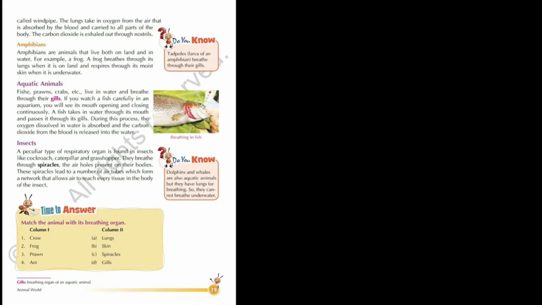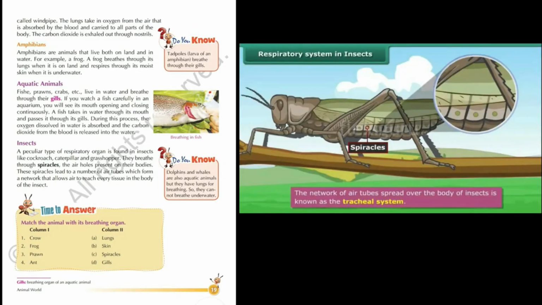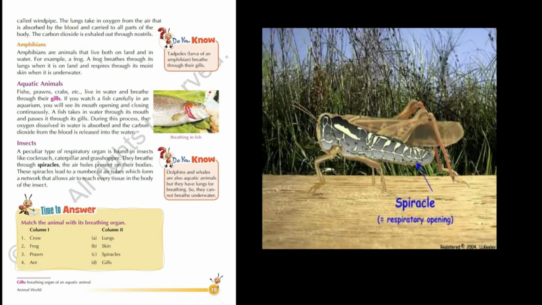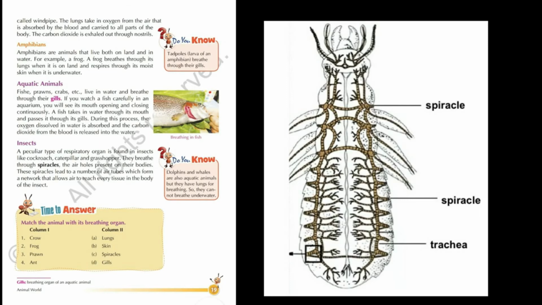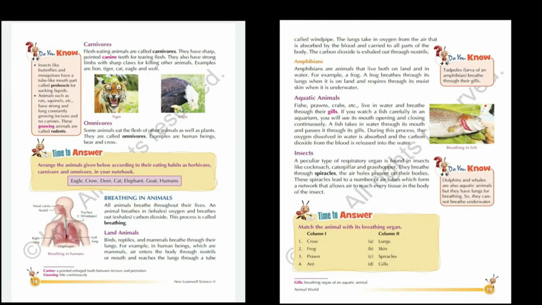Next, insects like cockroach, caterpillar, and grasshopper breathe through tiny holes present in their body called spiracles. The air reaches from the spiracles to all parts of the body through small tubes called breathing tubes.